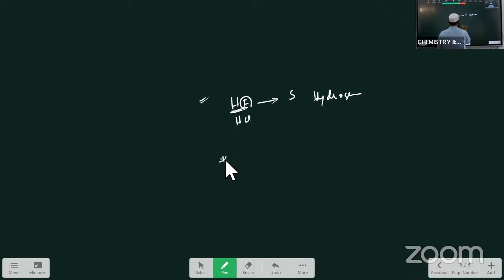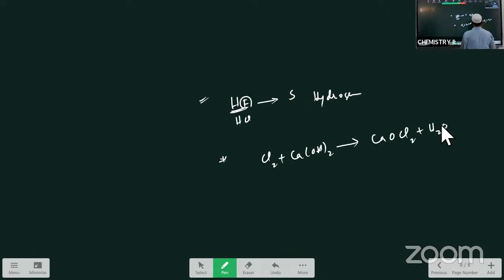What is the reaction of the Cl2 on this slaked lime? What happened when the Cl2 is treated with the lime? Lime से मिला दिए तो क्या form होता? That gives the CaOCl2. That gives the bleaching powder. When chlorine is passed through the slaked lime, that forms the bleaching powder. Formula is CaOCl2. So these are some important questions in this 7th group elements.